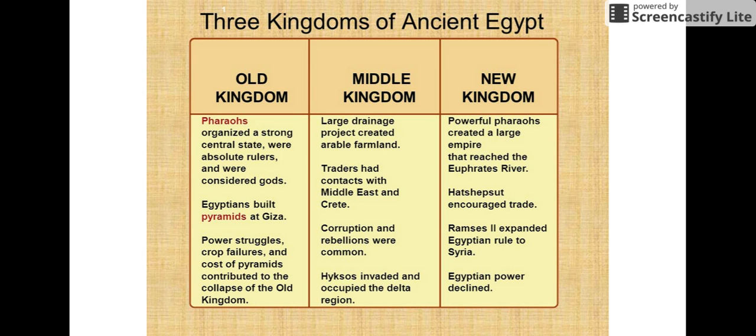The pharaohs in the Old Kingdom, they organized this strong central state. That's really the beginning of our Egyptian empire as we know it. They were the absolute rulers, and they are the gods. That's something that's going to last throughout the Old, Middle, and New. Pyramid building at Giza started in the Old Kingdom, and power struggles, crop failures, and cost of pyramids contributed to the collapse of the Old Kingdom, made way for the Middle Kingdom to come about.